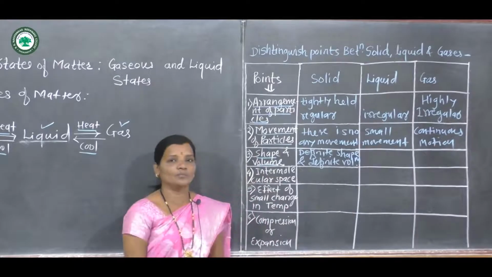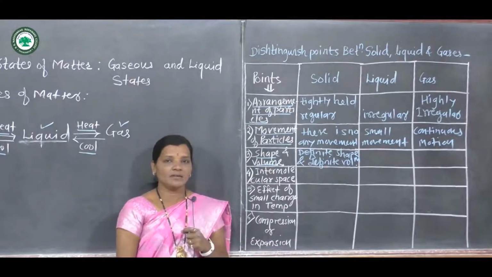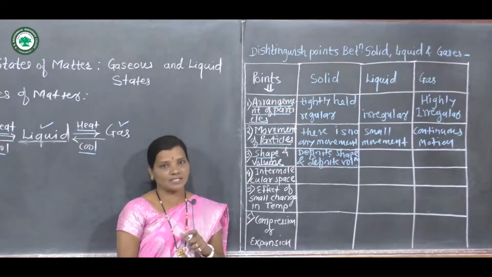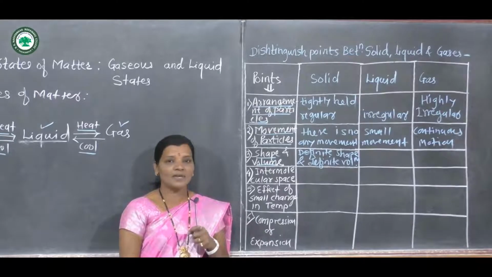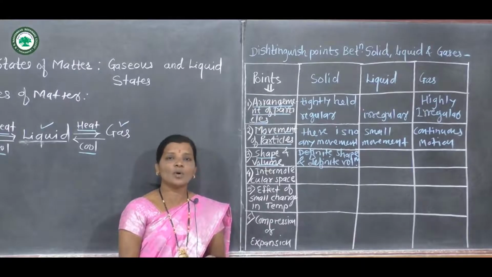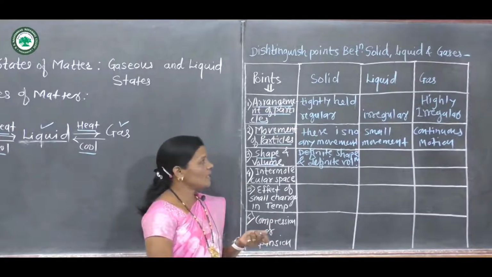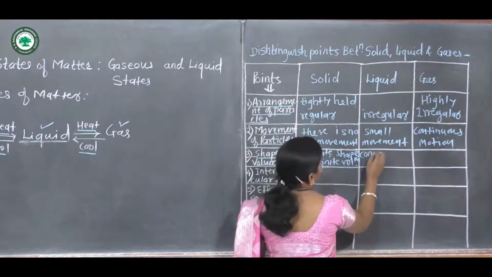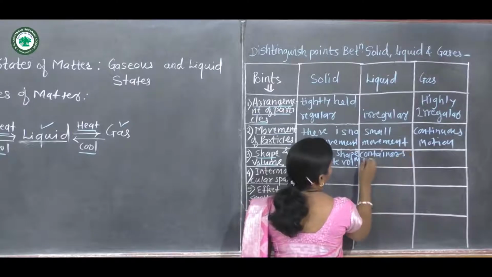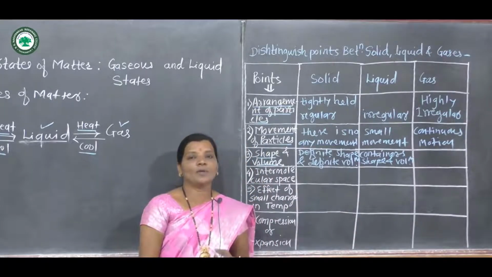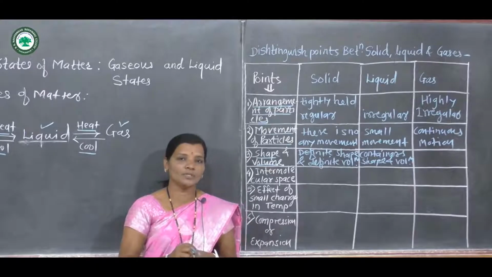Definite shape and volume. Now if we consider one glass of water, then that water gets the shape of the glass, and it also has a definite volume. Whatever volume we are considering in the glass, that is nothing but the volume of that liquid water. And so in the case of a liquid, it has the shape of the container and the volume is definite.